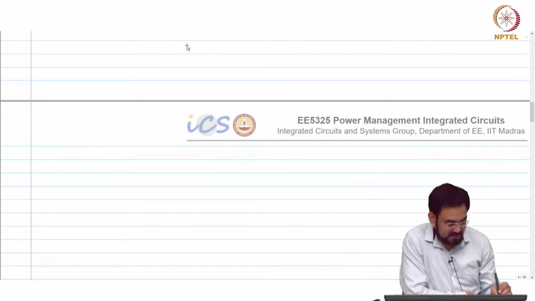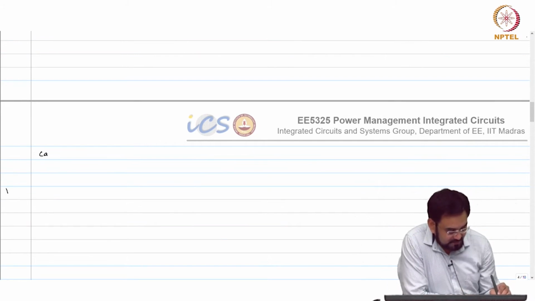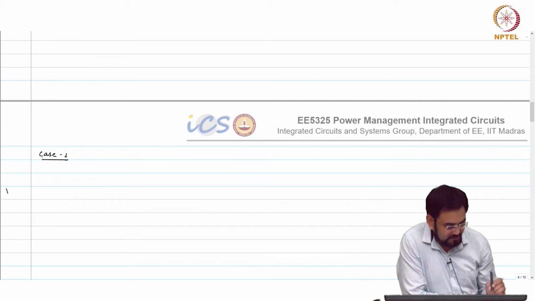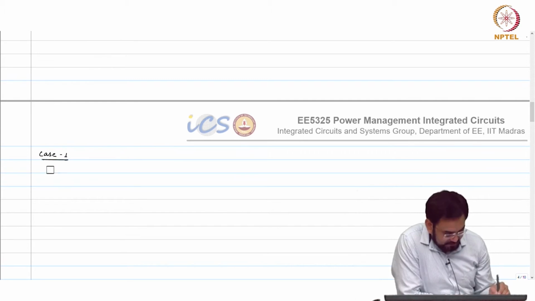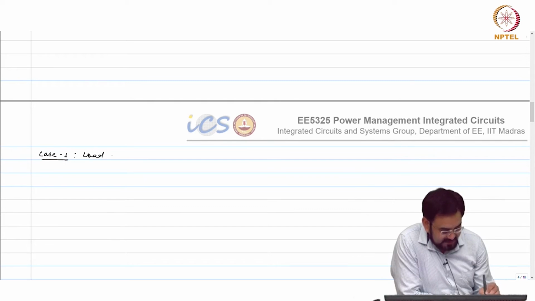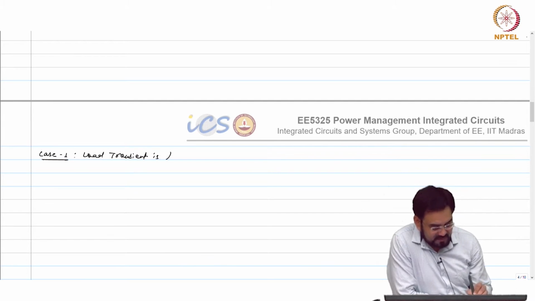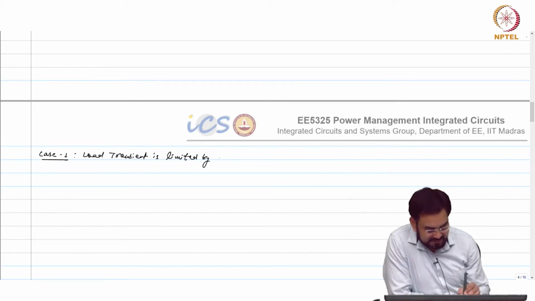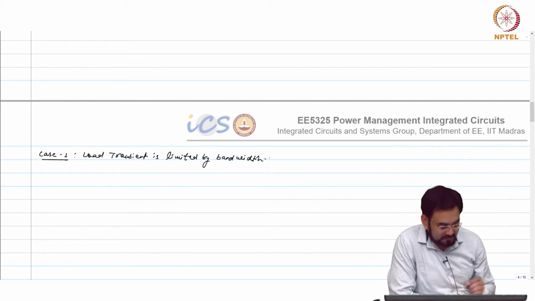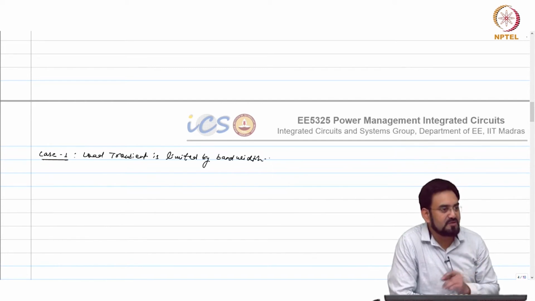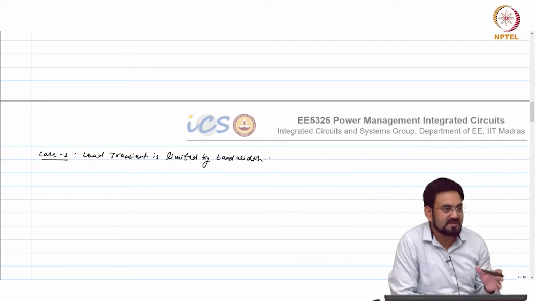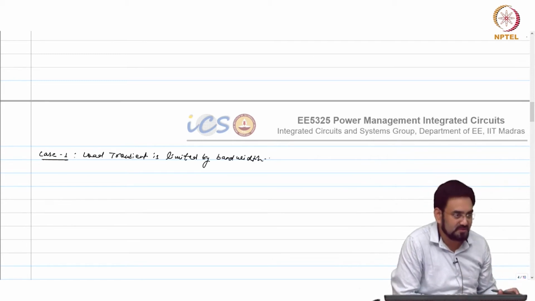Case 1. Load transient is limited by bandwidth, and if you are limited by bandwidth, then it is true for any system. When I say any system, you can apply this formula for LDOs also.